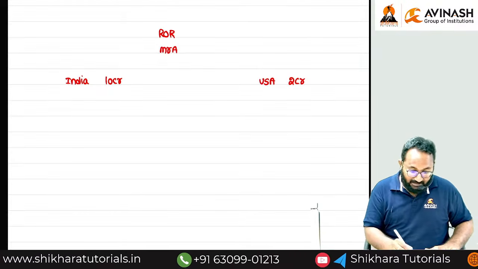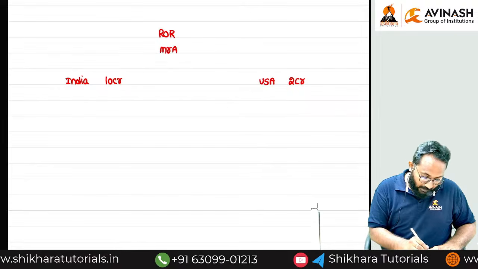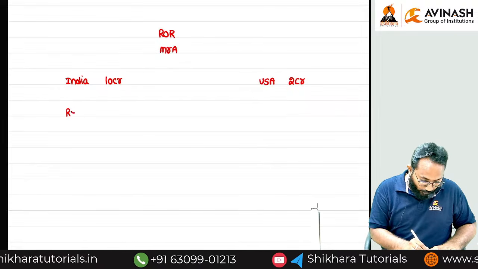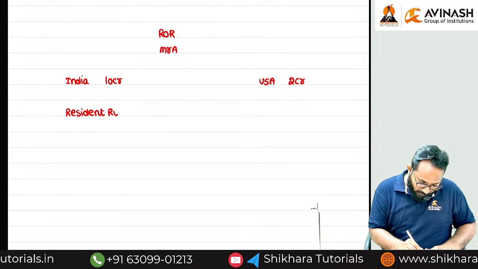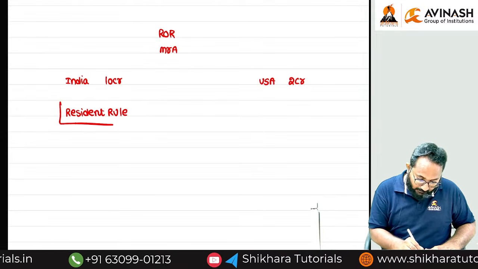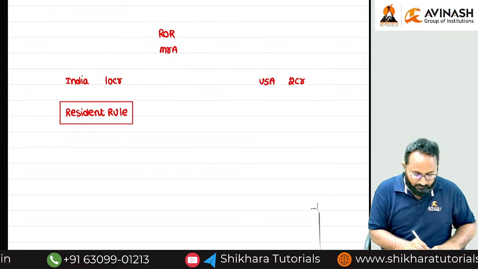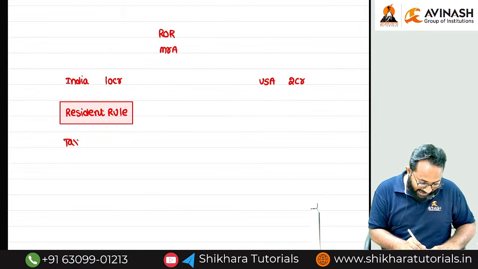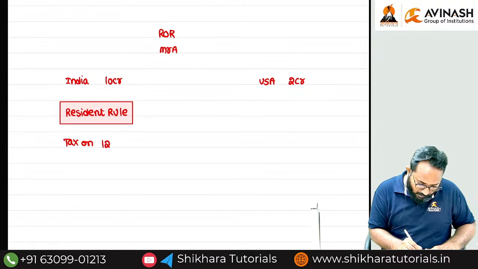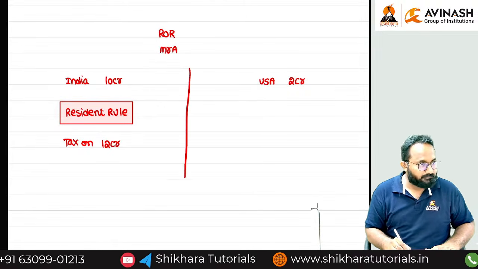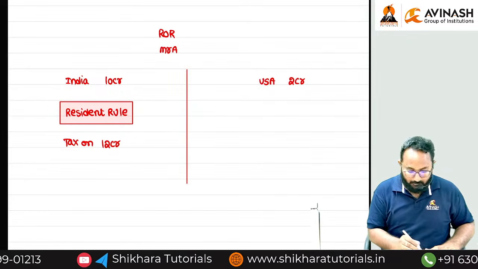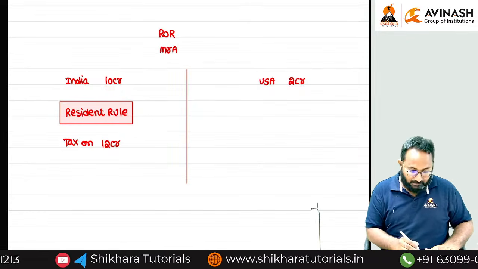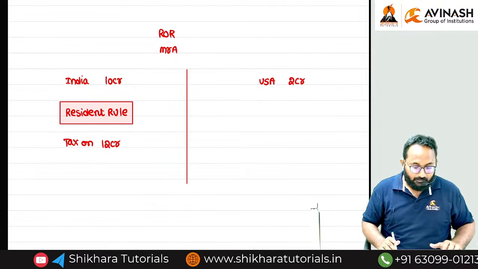So definitely, based on the resident rule, what is the rule we are following in India? If you are a resident, global income is taxable. That means you have to pay tax on 12 crore, because Indian income plus foreign income is totally taxed in India.